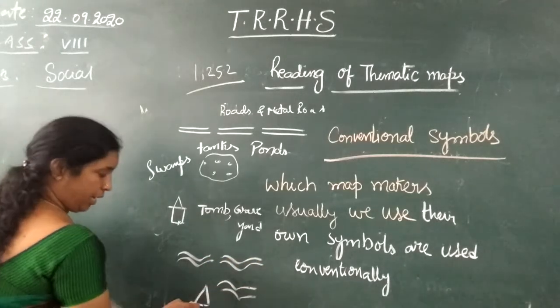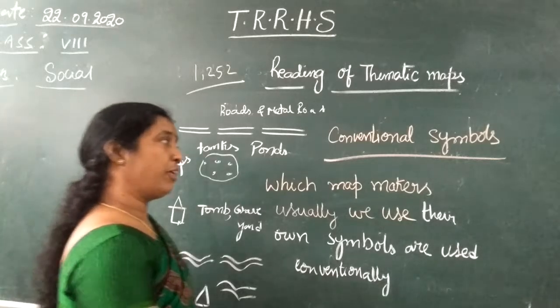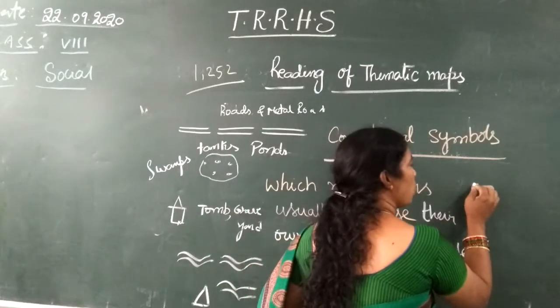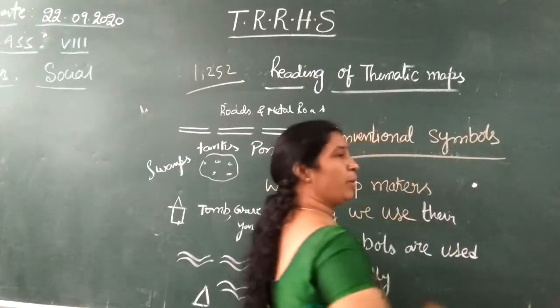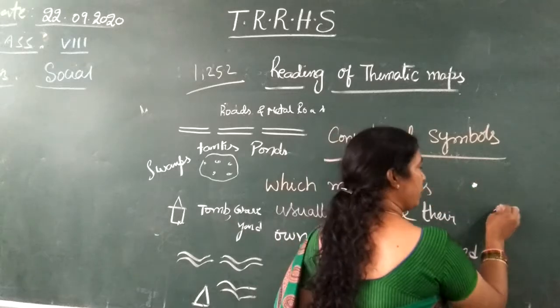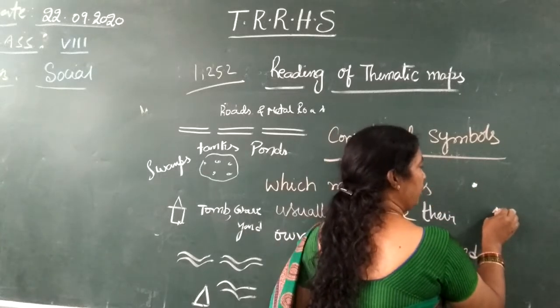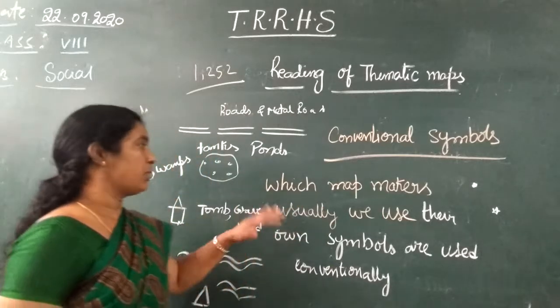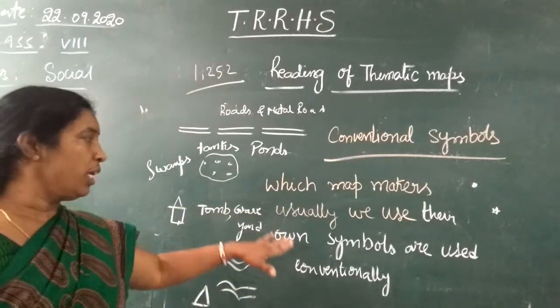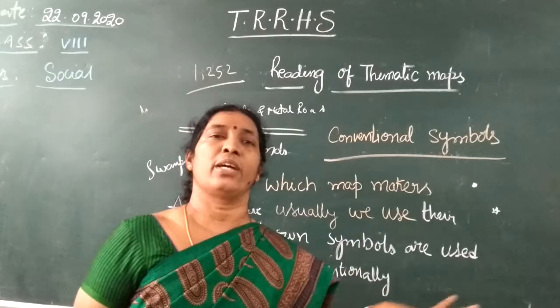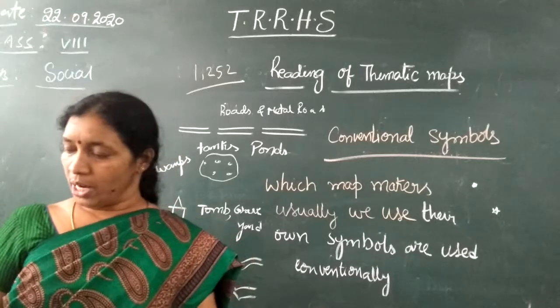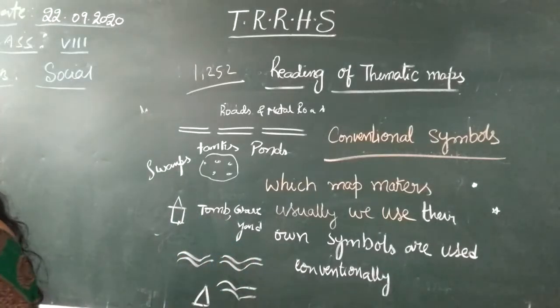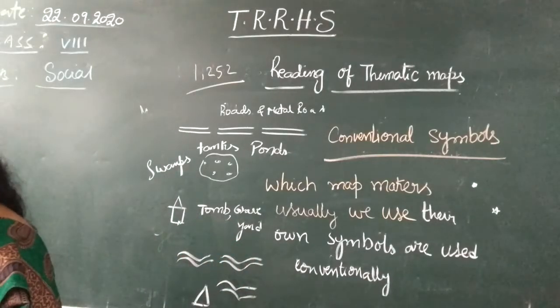And delta areas are like this. And if it is a capital city, then they show it like this, a black dot for the capital. These are the airlines, where an aeroplane picture will be there. Like that, these are the symbols, conventional symbols, which map makers usually use conventionally. Those are called conventional symbols.